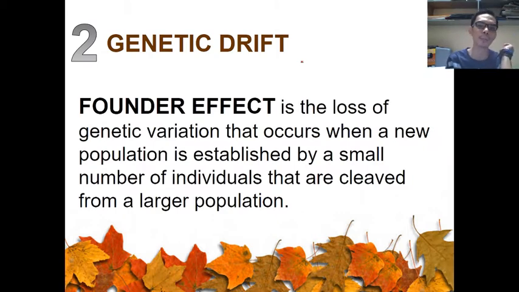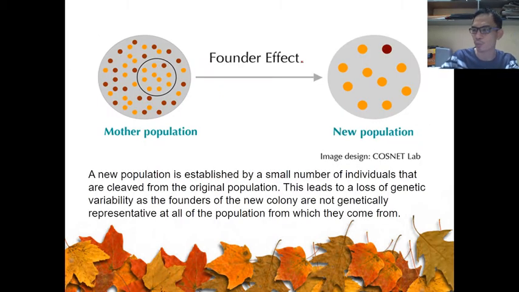Unlike the population bottleneck, this is the loss of genetic variation that occurs when a new population is established by a small number of individuals that are cleaved from a large population. To give you the detail, we will use this diagram. In our example, we have this population.